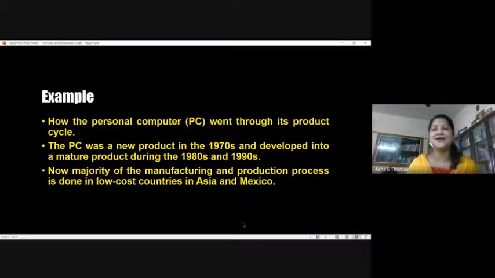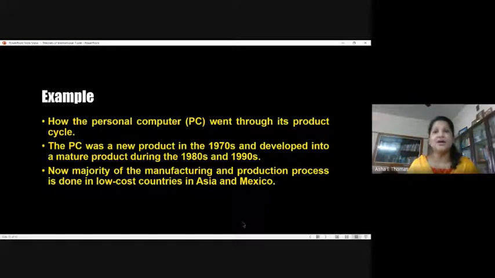The present stage is that most of these products, earlier manufactured in the US market and then marketed to different locations, are now manufactured in Asian countries or Mexico. China is one supermarket for manufacturing this product.